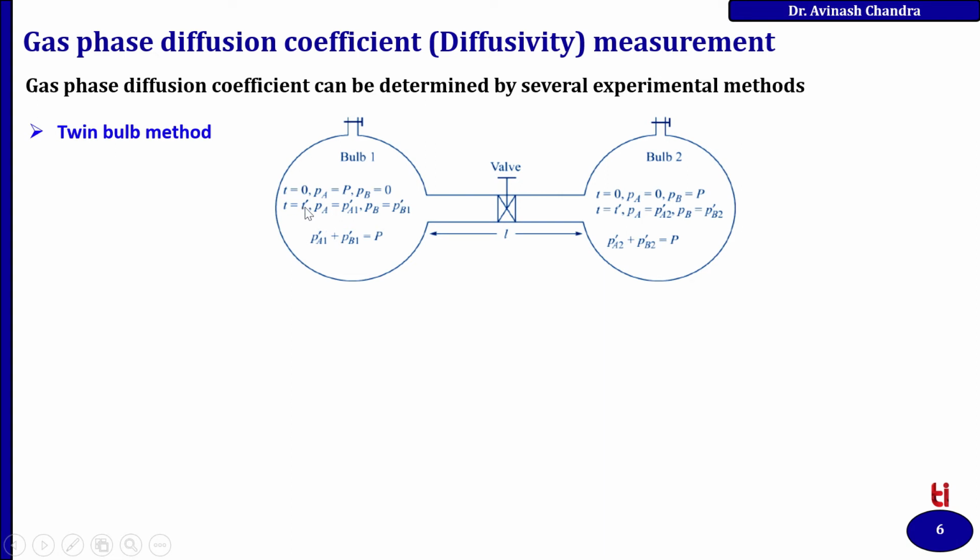At time t dash, PA equal to PA dash and PB equal to PB dash, or PA1 plus PB1 equal to P. Similarly here, the pressure inside is constant.